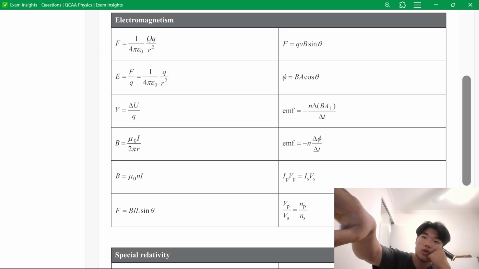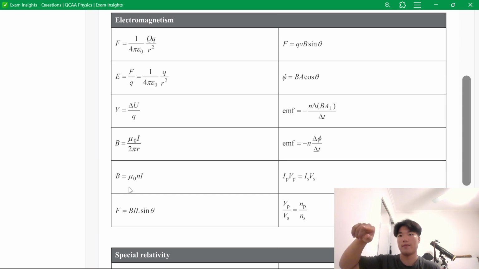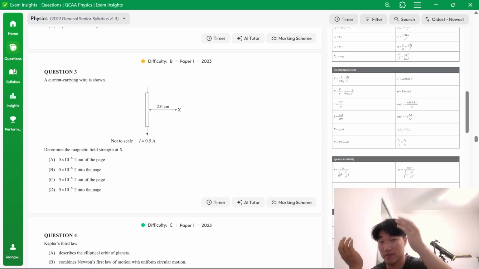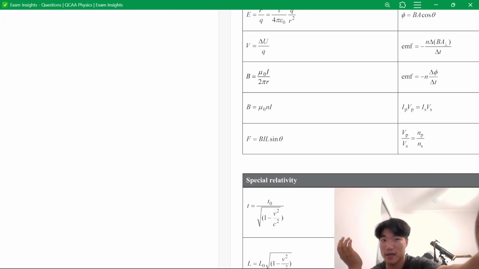We're not dealing with the solenoid, so it wouldn't be this formula here. Again, we're not given the length of the wire, and we're not trying to work out the force. We're trying to work out the magnetic field strength, which is capital B.